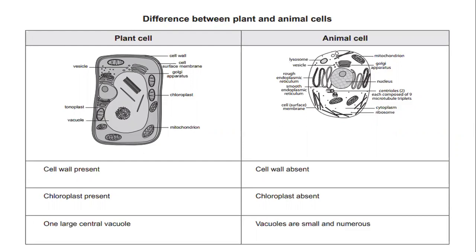Cell wall is present in the plant cell. In the animal cell, the cell wall is absent. Chloroplast is present in the plant cell, and in the animal cell, chloroplast is absent. A large central vacuole is present in the plant cell, due to which the nucleus is pushed to the side, whereas many small vacuoles are present in the animal cell.